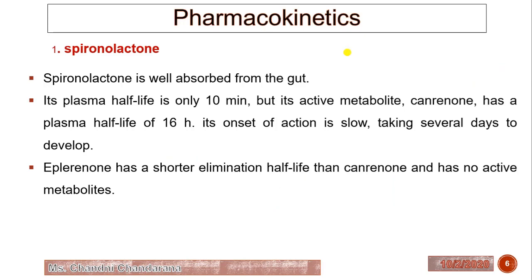Now we will see the pharmacokinetics of all the drugs. First is spironolactone. Spironolactone is well absorbed from the gut. Its plasma half-life is only 10 minutes, which is very low, but its active metabolite is known as canrenone. It has a plasma half-life of 16 hours and its onset of action is slow, taking several days to develop. Eplerenone has a shorter elimination half-life than canrenone and has no active metabolite.